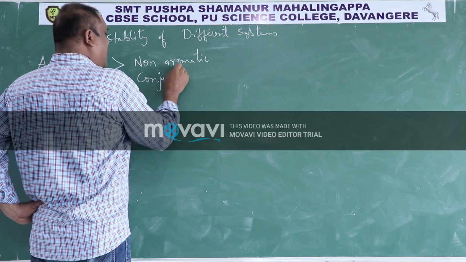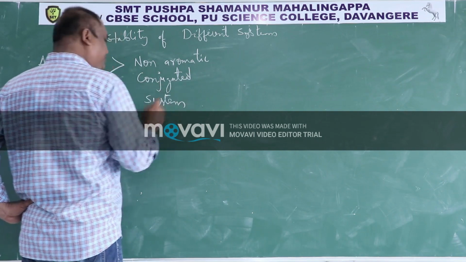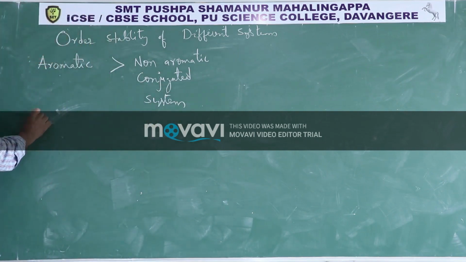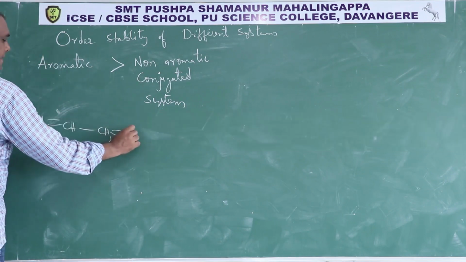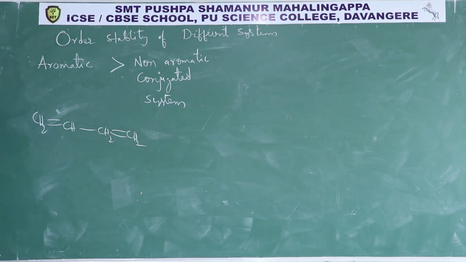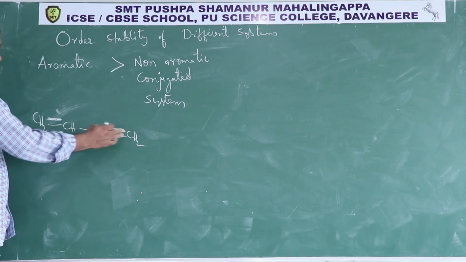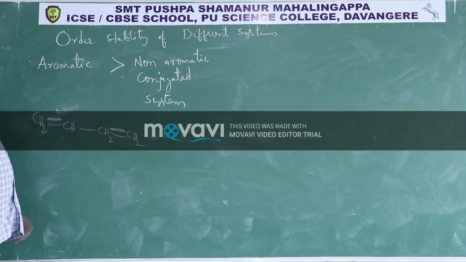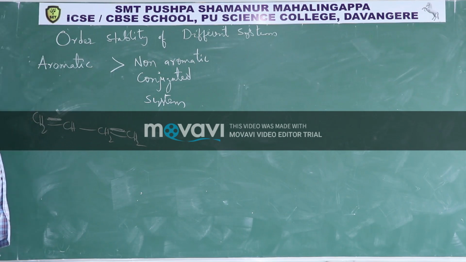conjugated system means, suppose this is there, it is not aromatic but it is having a conjugated system, it can exhibit resonance, therefore it can be stable but not as stable as aromatic.